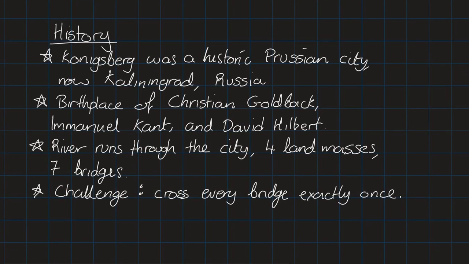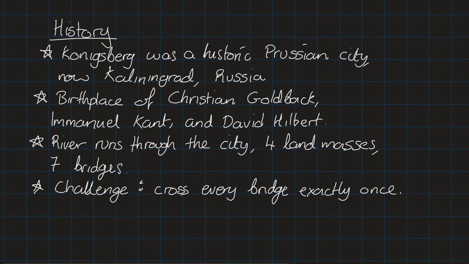Konigsburg was a Prussian city a long time ago. It now goes by the name Kaliningrad, and it's part of Russia. For some reason, a strangely high proportion of academic famous people were born in Konigsburg, like Christian Goldbach from the Goldbach conjecture, Immanuel Kant, the philosopher, and David Hilbert, the mathematician. They were all born in Konigsburg, or Kaliningrad as it's now known.